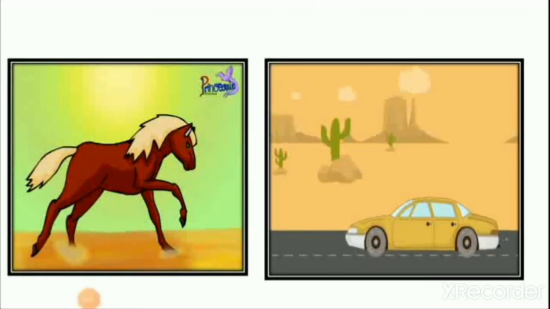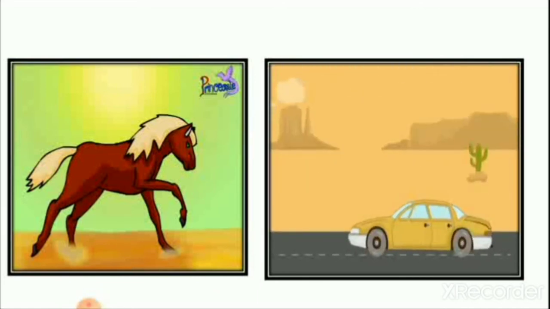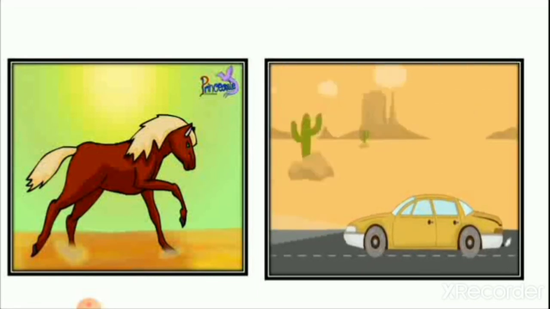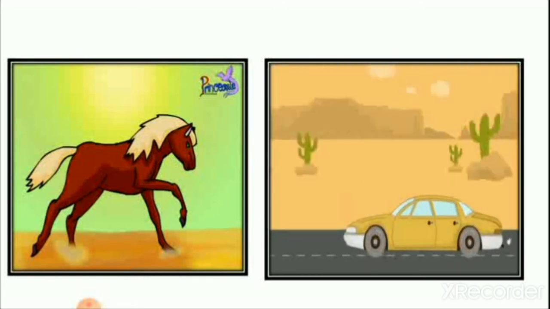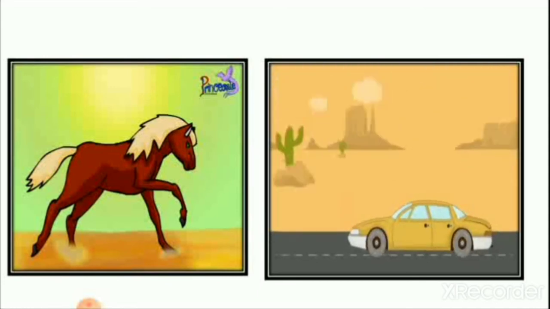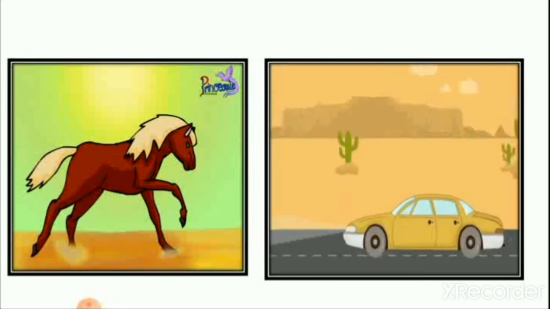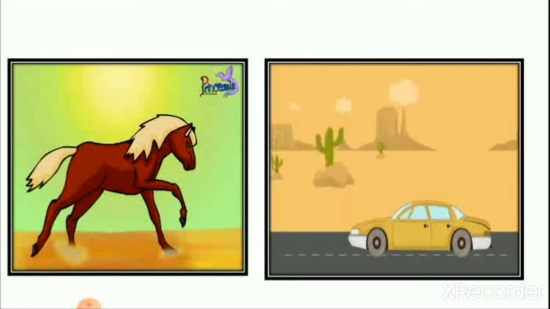Now let's see here the picture of one horse and one car. They both can move, and they both can move very fast also. So we have to find out which of these is living and which is non-living.